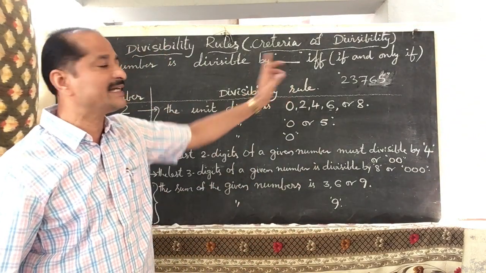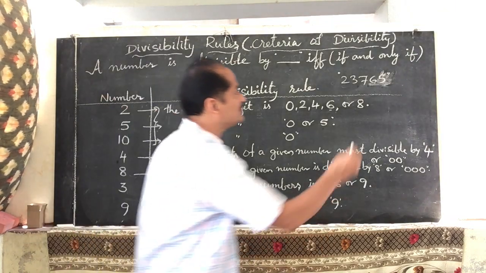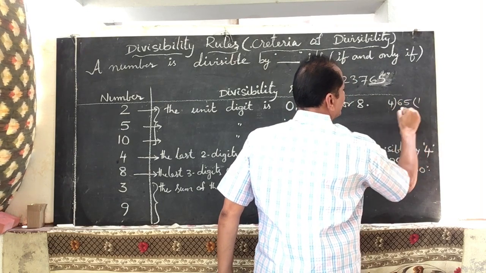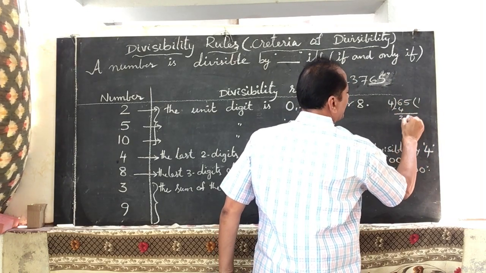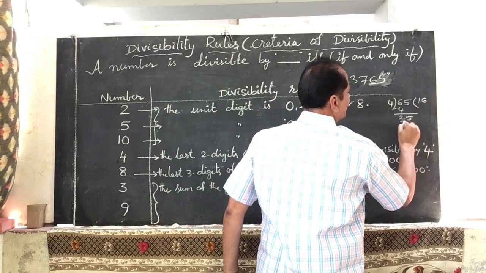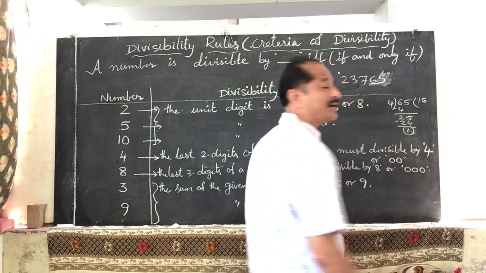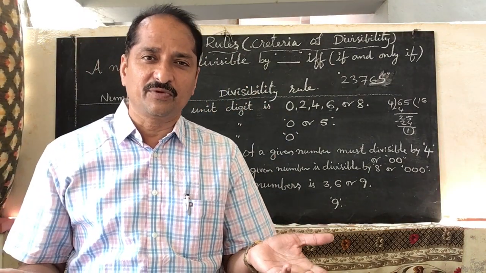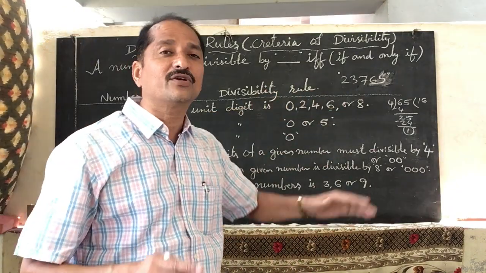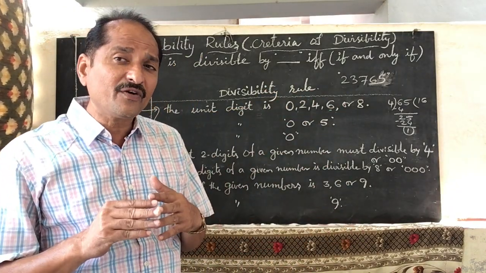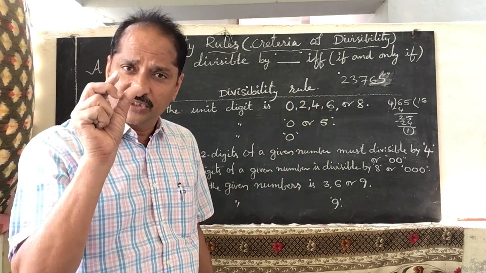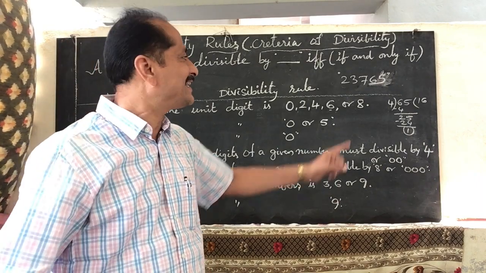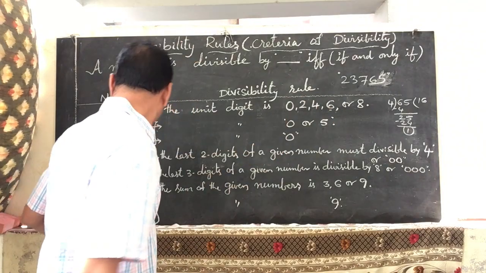Now for example, you can check the same number, 65. The last two digits are 65. Is 65 divisible by 4 or not? Divide and check. 4 ones are 4, remainder 2, bring down 5, 4 sixes are 24, remainder is 1. So here you got remainder 1. When the remainder is 1, what can you say? It is not divisible. So this total number is also not divisible by 4. If the last two digits are zeros or the last two digits of a given number are divisible by 4, then that number is divisible by 4. Now this number is not divisible by 4.